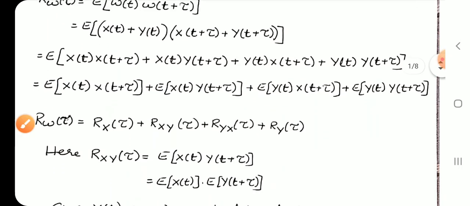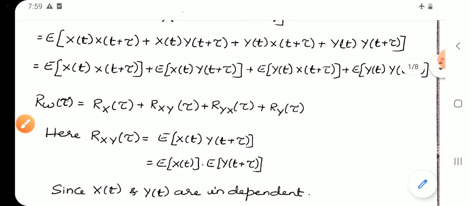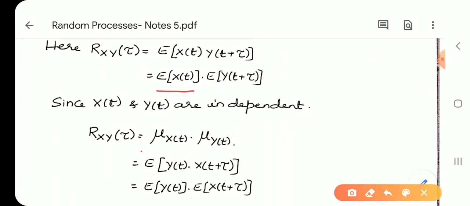Further, since both the random processes X and Y are independent, Rxy of tau, that is the cross correlation, by the definition is E of X of t into Y of t plus tau. Since they are independent, we can write it as the product of E of X of t and E of Y of t plus tau separately. So, when we write it as the product, E of X of t is nothing but mu x of t, and E of Y of t plus tau is nothing but mu y of t.